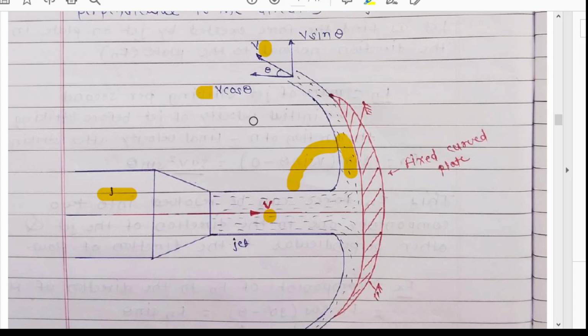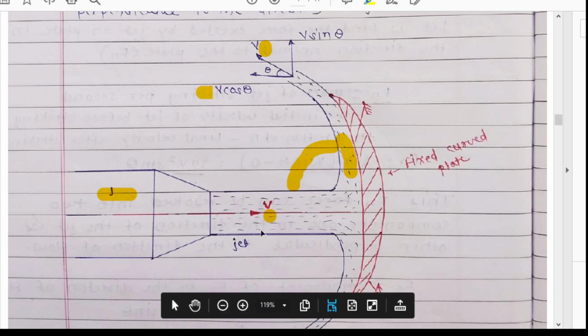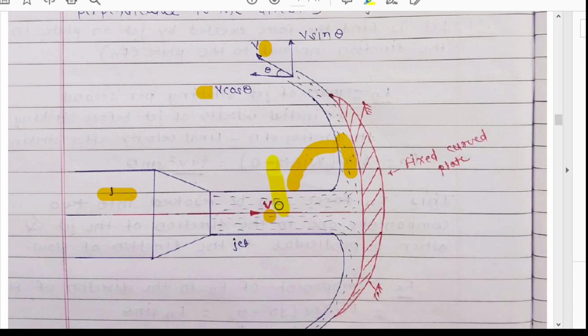Now the direction perpendicular to the flow, that is in the direction of y, the initial velocity is 0 because there is no velocity in the direction of y here. Now the component of v in the direction of y is existing, that is v sine theta. Therefore we can find out the x direction and y direction forces also in a curved plate.